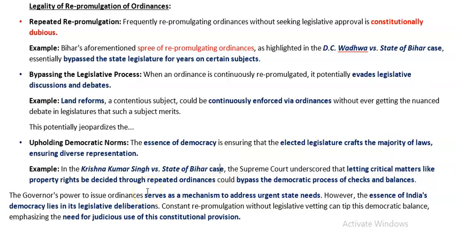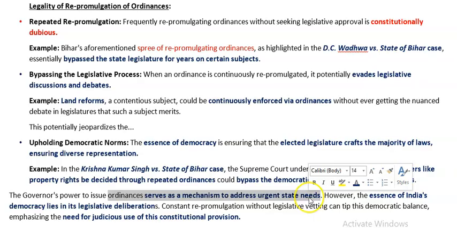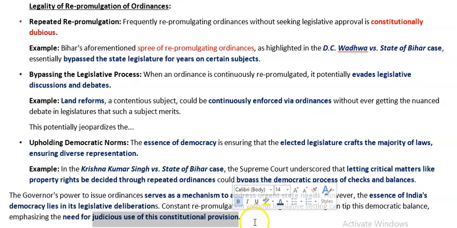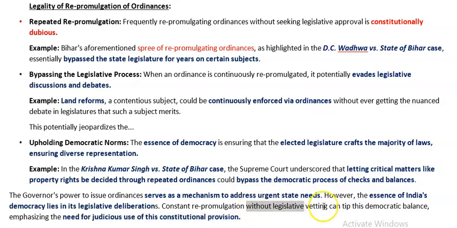Then you can conclude by saying that the governor's power to issue ordinances serves as a mechanism to address urgent state needs. But since the essence of India's democracy is legislative deliberation, you have to use this provision judiciously. Constant re-promulgation without legislative vetting can tip this balance of emergency versus normalcy, and the checks and balances between the opposition and ruling party.